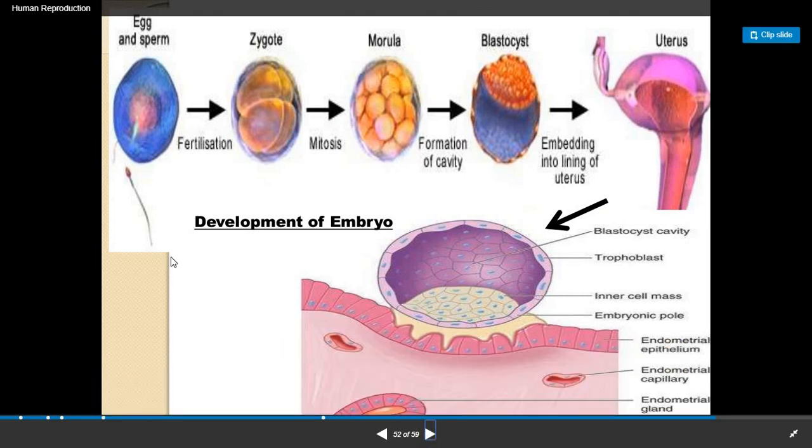So students, I hope you are clear about the fertilization and implantation process.